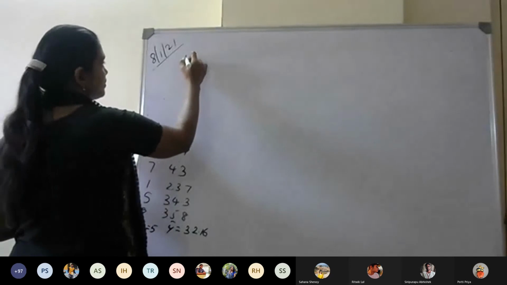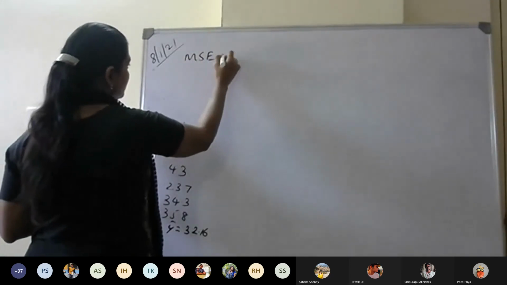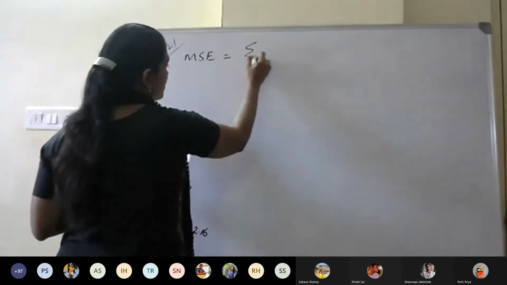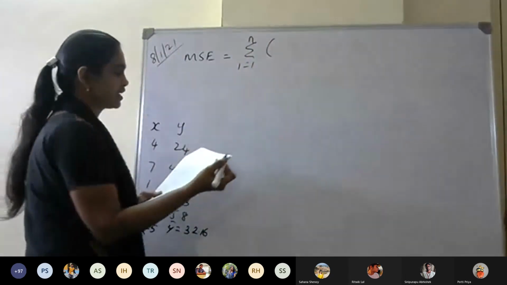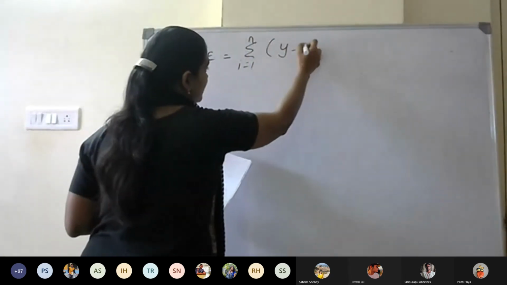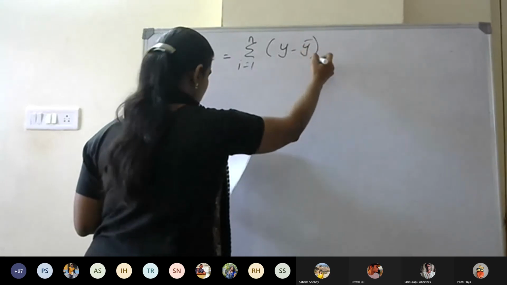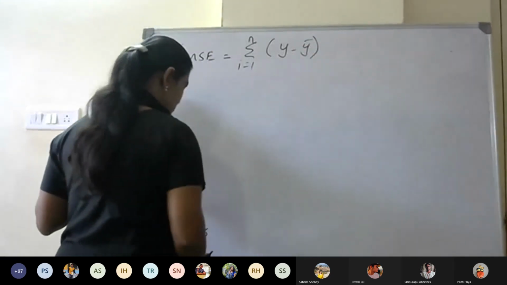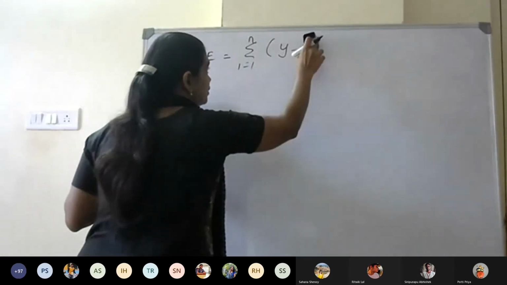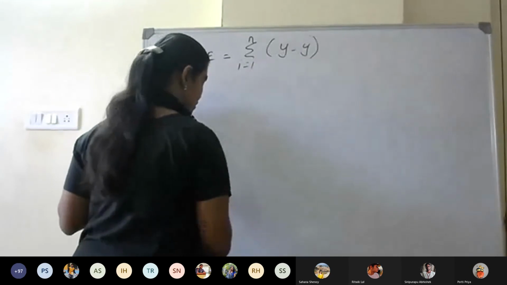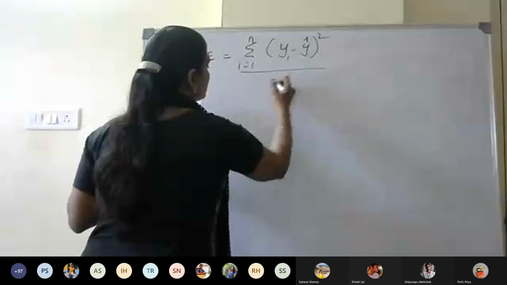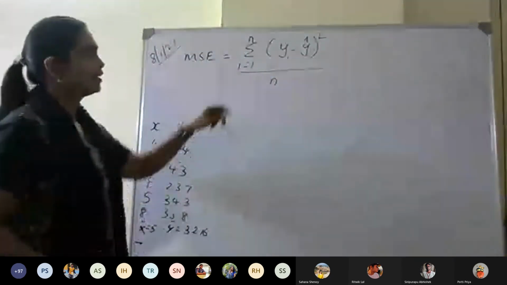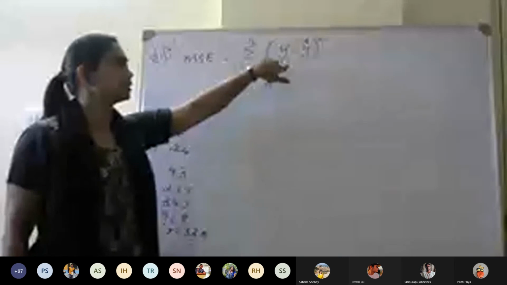So the formula for mean square error will be sigma i equal to 1 to n. In the earlier class, we discussed that the error is calculated as y_i minus y cap, whole square.